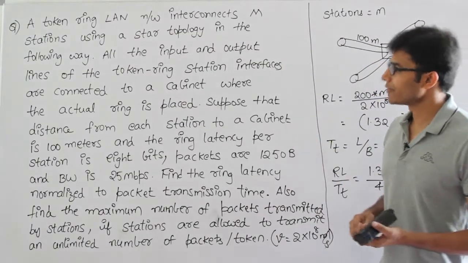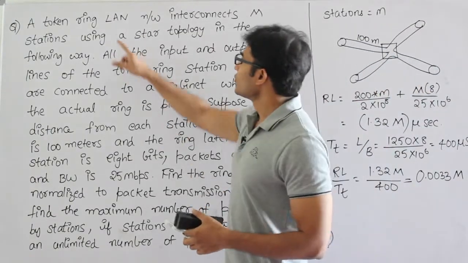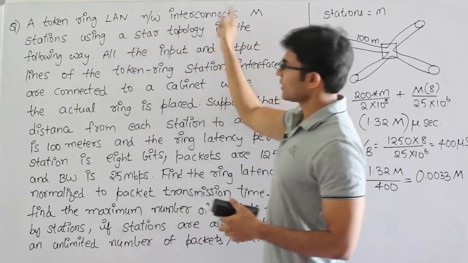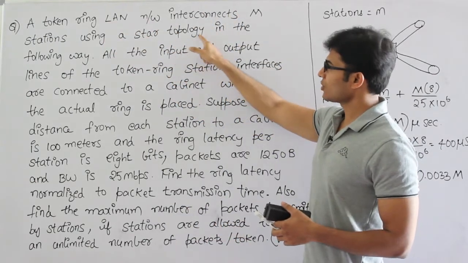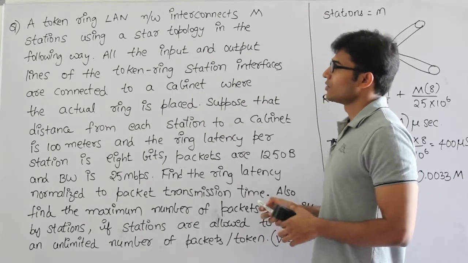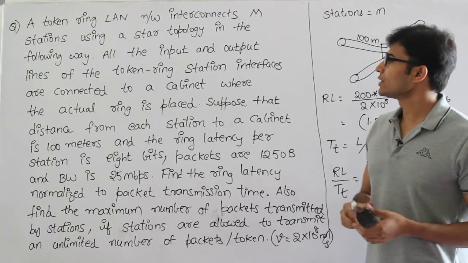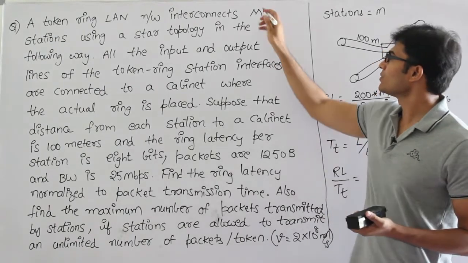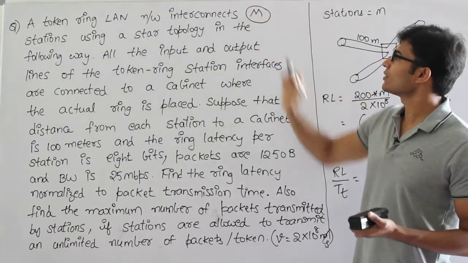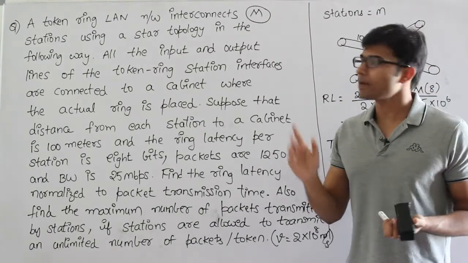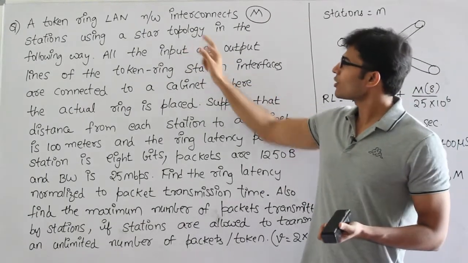This is a question on token ring. So watch this. A token ring LAN network interconnects M stations using a star topology in the following way, which means they are saying that there is a token ring LAN which is used to interconnect M stations. They are not giving how many stations there are. They are just saying that there are M stations, some capital M, using a star topology.